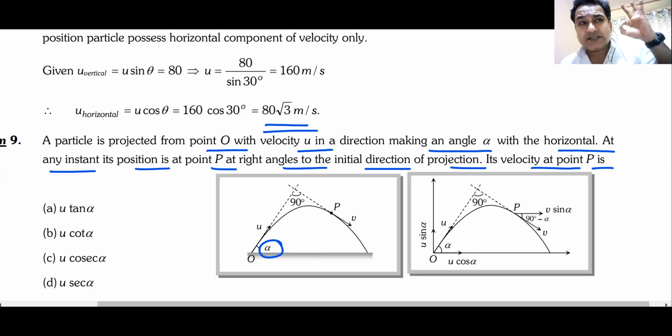In this case, alpha is definitely more than 45. If it was exactly 45, it would have become perpendicular right at the point where it touches the ground. Here it is happening somewhere else. And hence alpha must be greater than 45. That was one part of the question. Well done, Jayant, but the question still remains. What is the velocity at point P?